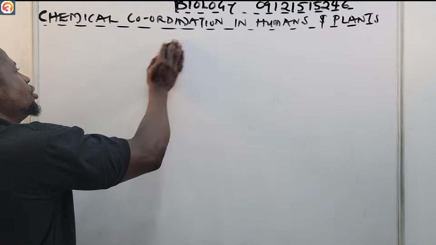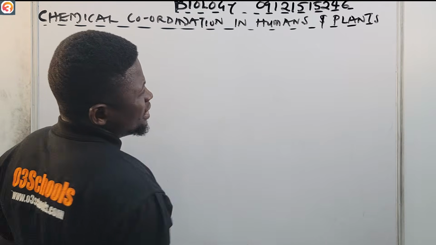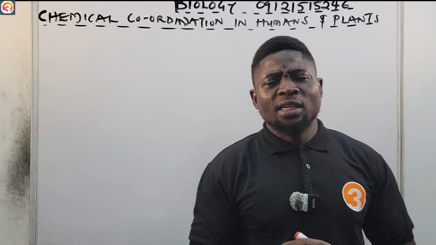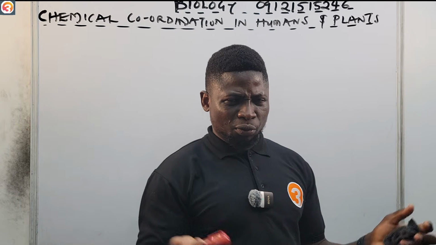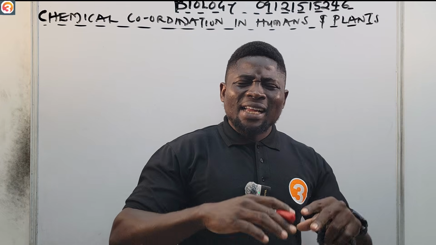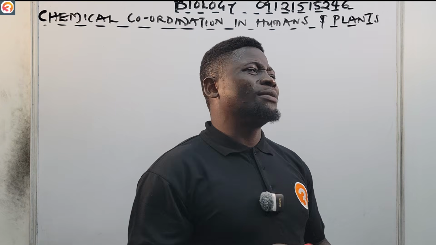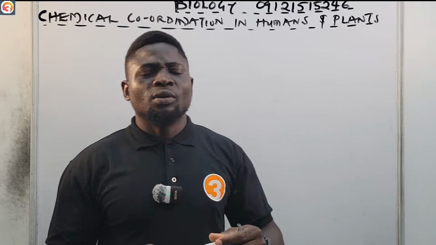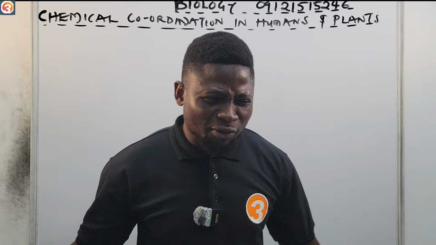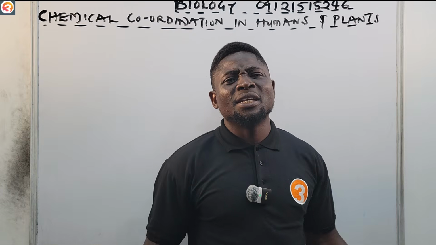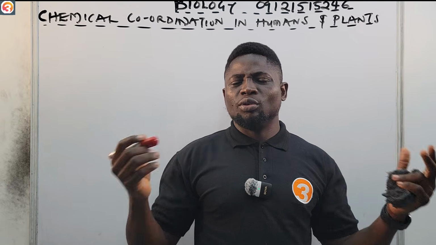We'll begin with chemical coordination in humans, and then we round up with plants. Now we have discussed the nervous system, and we have seen a lot about what the nervous system can do. But after discussing the nervous system, why is it now very important for us to be talking about chemical coordination? We have seen what the nervous system can do. It helps us to memorize, helps to regulate voluntary actions, everything. Why do we still need another complete system? For chemical control again.